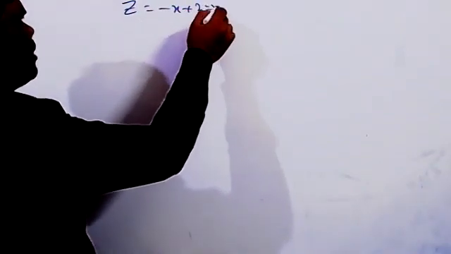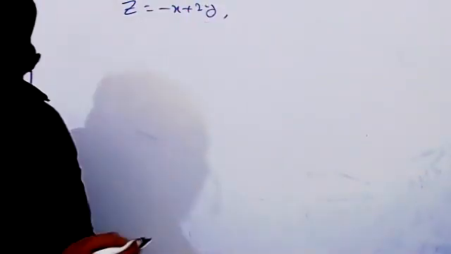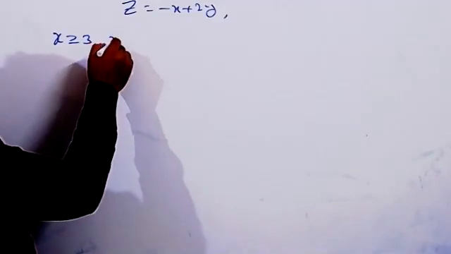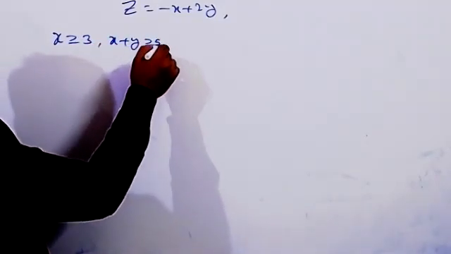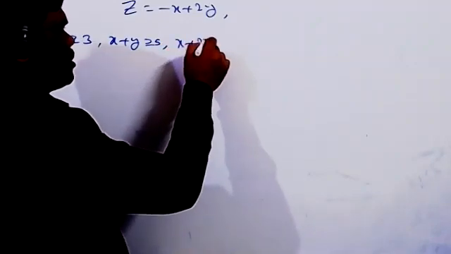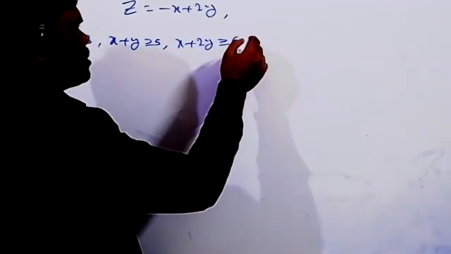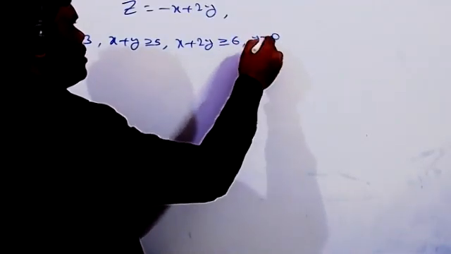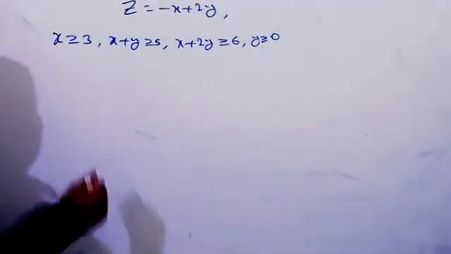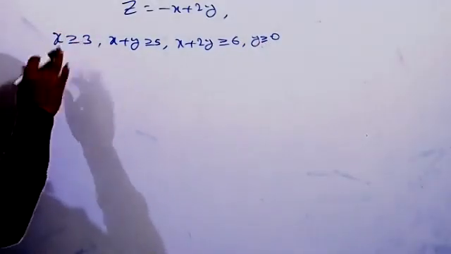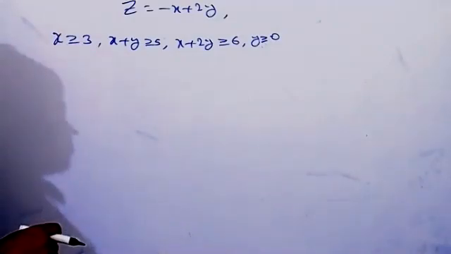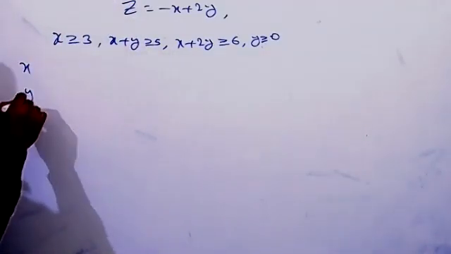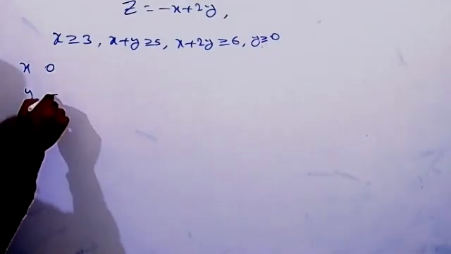And the constraints: x greater than or equal to 3. Second, x plus y greater than or equal to 5. Next, x plus 2y greater than or equal to 6. Next, y greater than or equal to 0. Find the points here. x greater than or equal to 3 means x is more than 3, so we get all the values on the right side. For the second constraint, take x, y: if x is 0, then y equals 5.